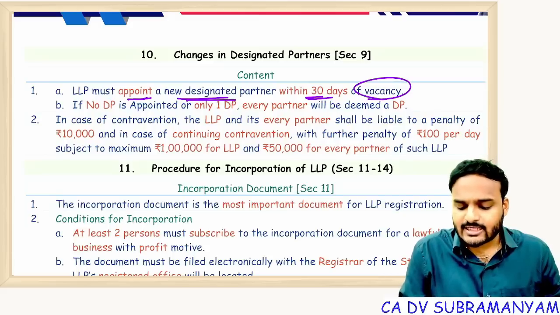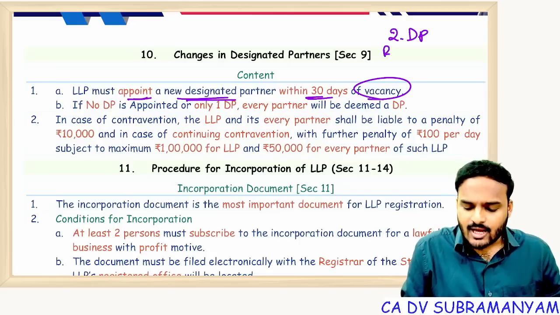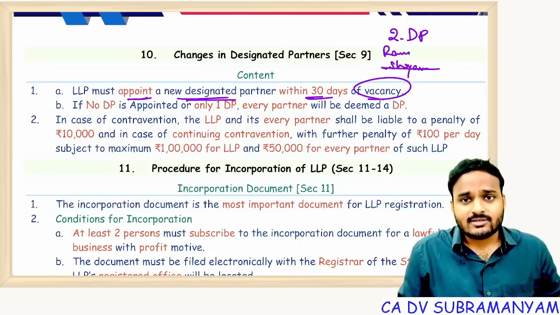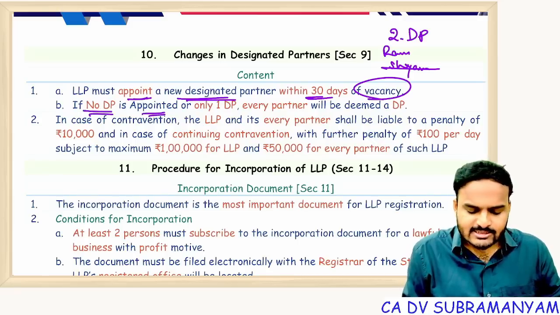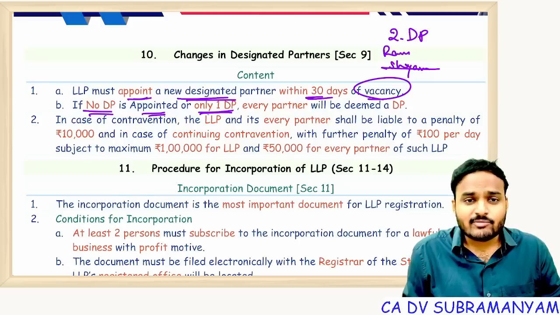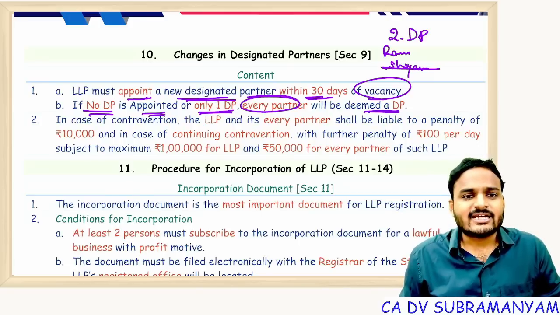In case of vacancy of designated partner, suppose two designated partners are required. Ram and Sham are both designated partners. Sham died, or Sham became insolvent, or Sham became of unsound mind. Now there is a vacancy in designated partner. That vacancy shall be filled within how many days? 30 days. If no designated partner is appointed, or only one designated partner is there, then all other partners are deemed to be designated partners.